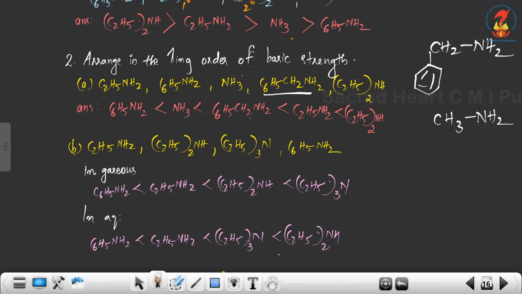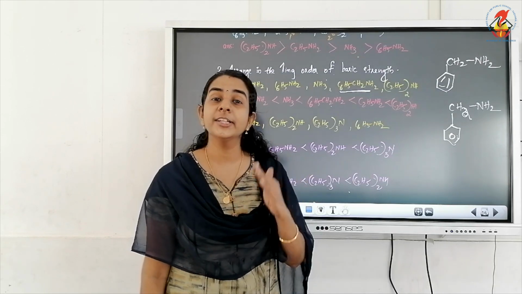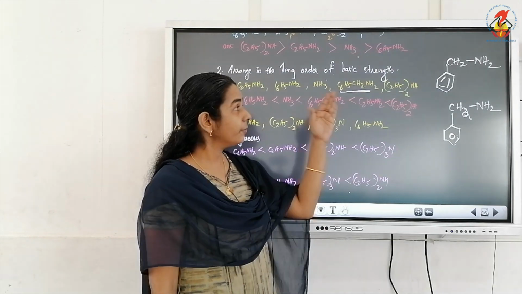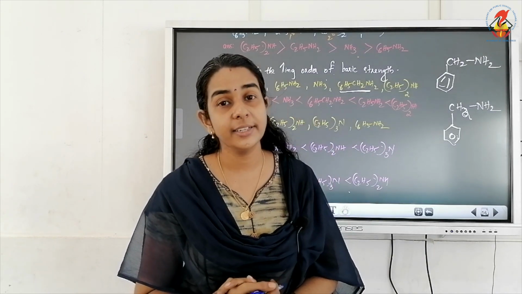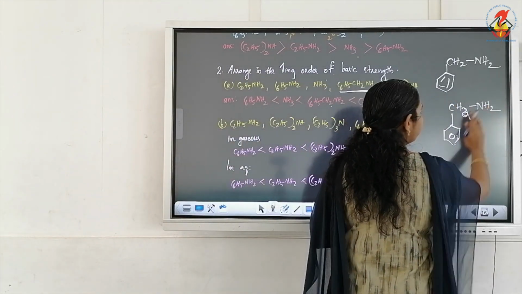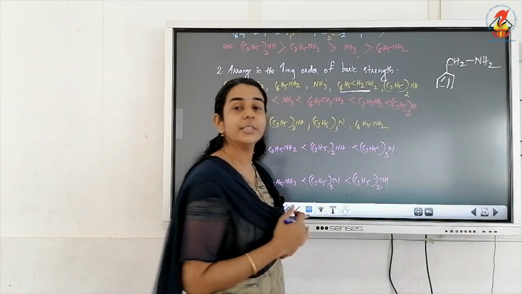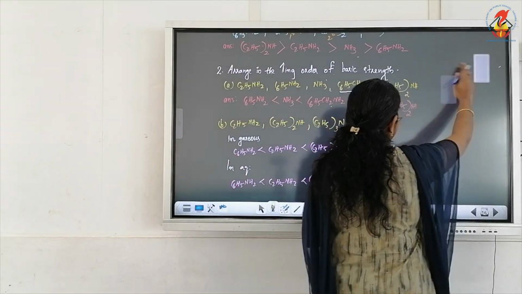The only difference here is, from CH3, one hydrogen is replaced, so CH3 will become CH2 by a benzene ring. So it is an aliphatic amine with benzene ring as a branch or substituent. If the NH2 group is directly attached to the benzene ring, we can consider it as an aromatic amine. So remember, this is not an aromatic amine.